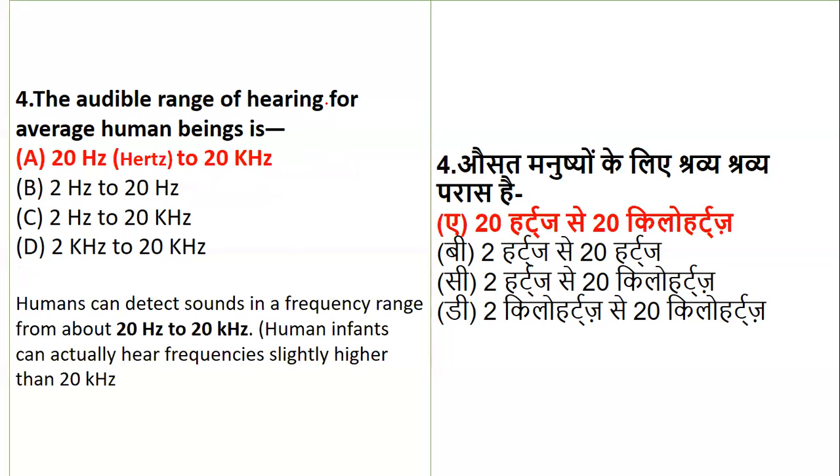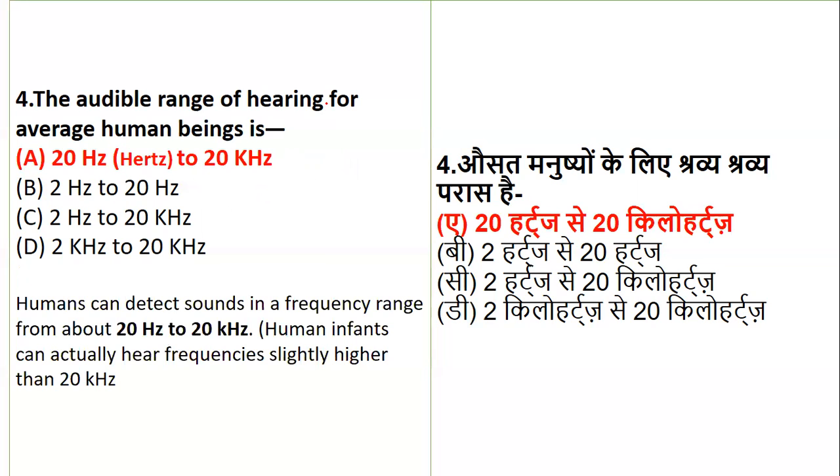Yes, the average hearing capacity is 20 hertz to 20 kilohertz. Humans can detect sounds in a frequency of 20 hertz to 20 kilohertz. Human infants can actually hear frequencies slightly higher than 20 kilohertz. So you have to be careful, in case such communication questions come, you should be able to answer them with the correct fact.